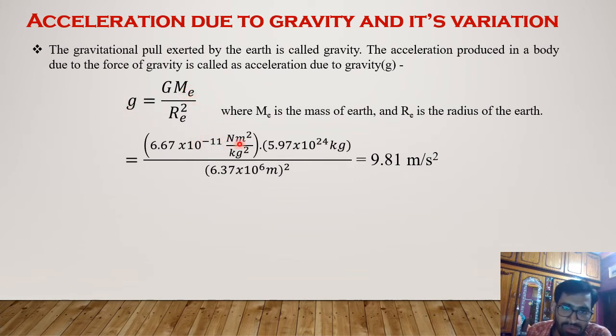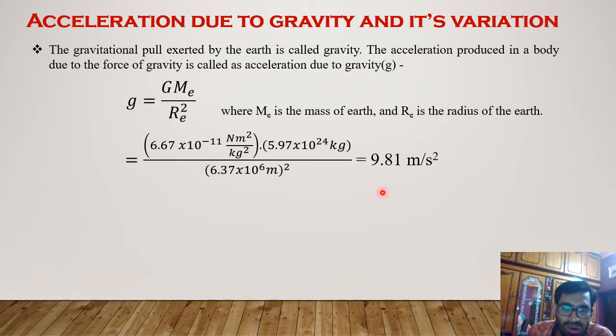And if we put in the values, the universal gravitational constant, which is 6.67 into 10 to the minus 11 Newton meter square per kg square, and the mass of the Earth, we all know, 5.97 into 10 to the 24 kg, and the radius of the Earth is 6.37 into 10 to the 6 meter, then the acceleration due to gravity will be 9.81 meter per second square.